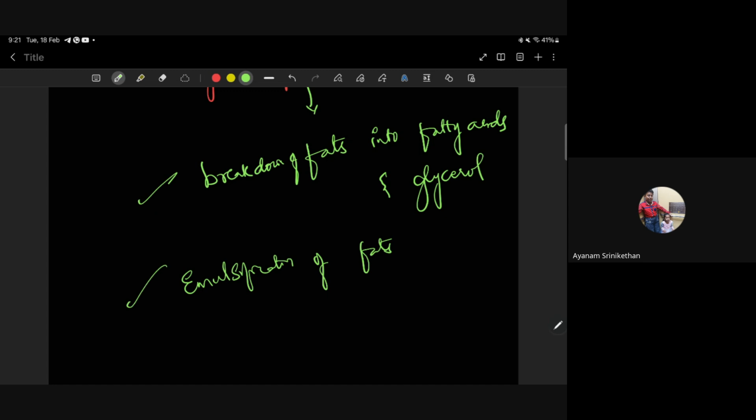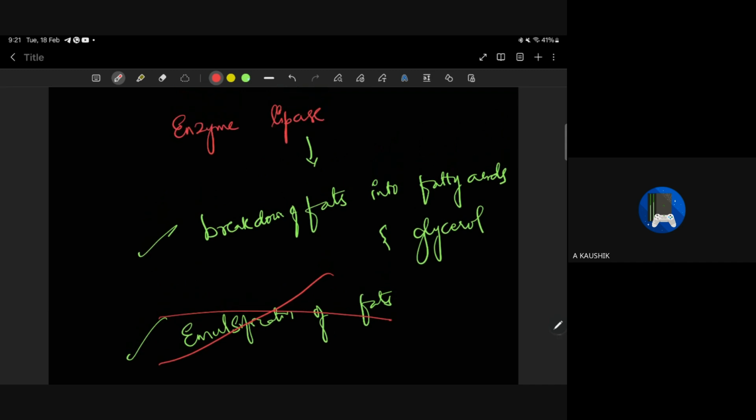Are these both the same? Ma'am, emulsification of fats is the process of breaking down fat molecules into fat globules by action of bile. Very good. So when they ask about lipase, I should not write emulsification. It is done by bile juice only, breaking larger globules of fats into smaller droplets.